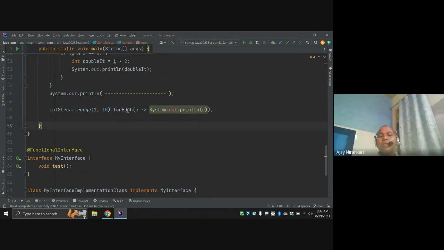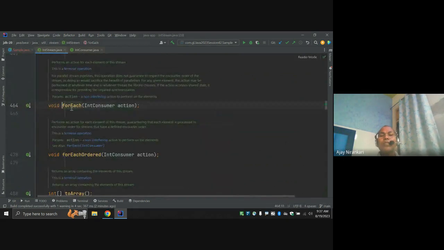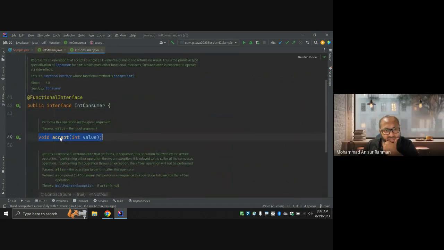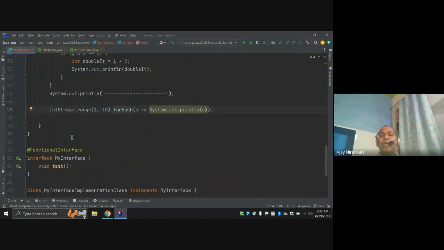Internally the Java library knows this is a lambda expression and calls your method. By default this is an IntConsumer, and internally they call your accept function. So here I am using the lambda expression even though you don't know which functional interface we are using.